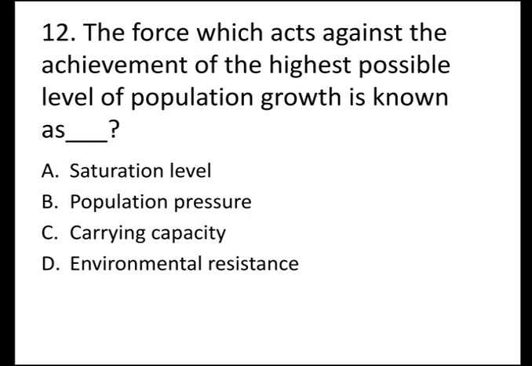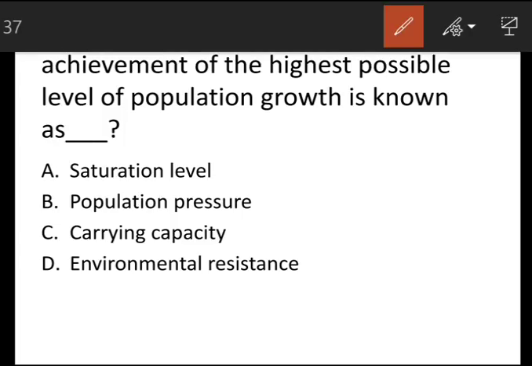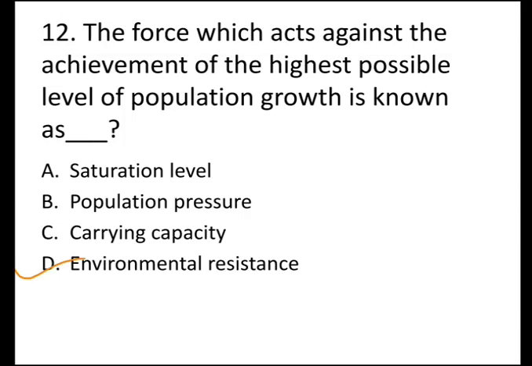The next question is, the force which acts against the achievement of the highest possible level of population growth is known as, and the options are A, saturation level, B, population pressure, C, carrying capacity, and D, environmental resistance. And the correct answer is environmental resistance. The force which acts against the achievement of the highest possible level of population growth is known as environmental resistance.